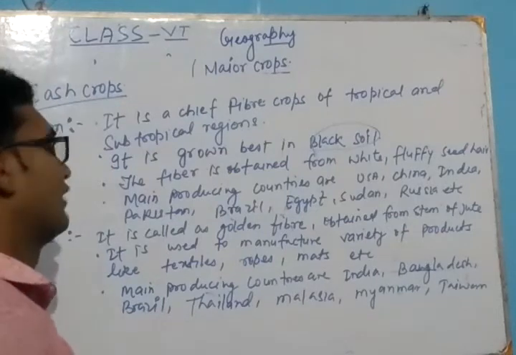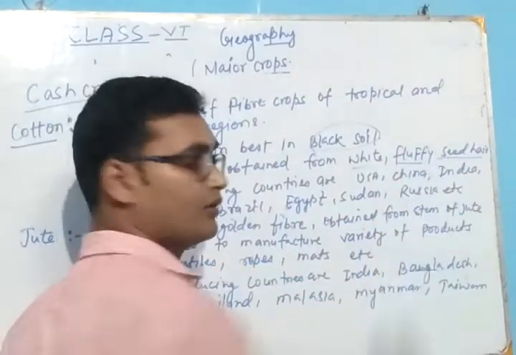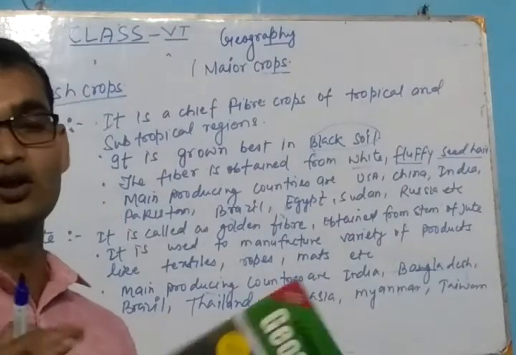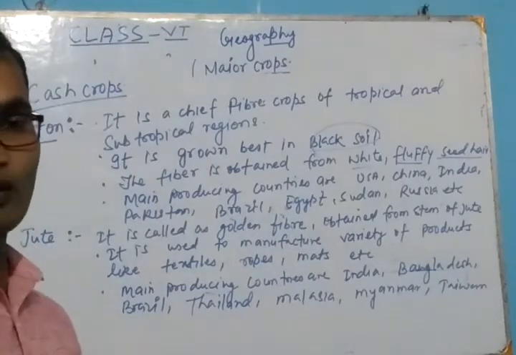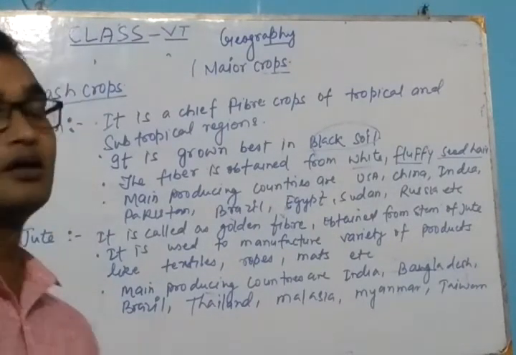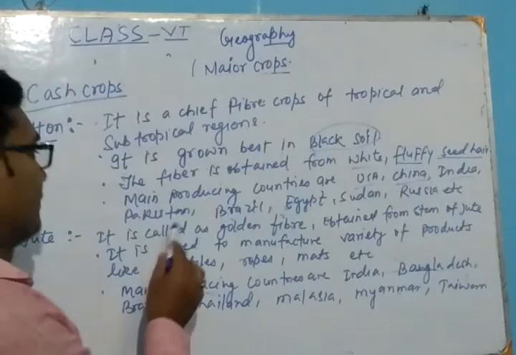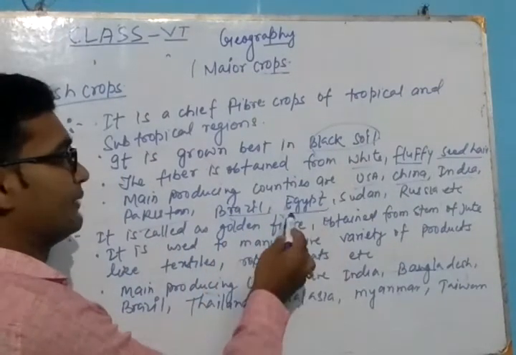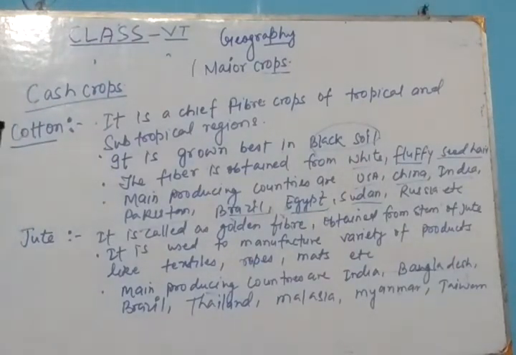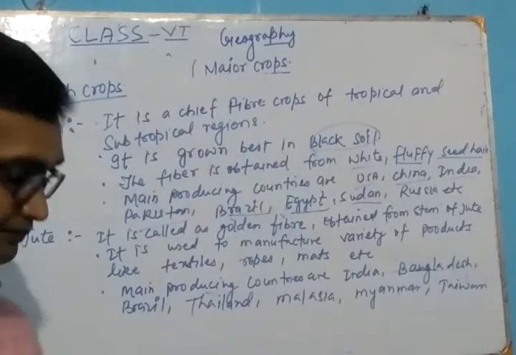Okay, and the fiber of this cotton is obtained from the white fluffy cereal. Means एक इसका फ्रूट होता है, फ्रूट के अंदर जो बहुत सारे सीड्स होते हैं, और उसका जो फ्लावर की तरह जो होता है व्हाइट कलर का, इससे कॉटन बनाया जाता है. और the main producing countries of cotton are the USA, China, India, Pakistan, Brazil, Egypt, Sudan, and Russia. Okay, other countries are also producing cotton, but the best quality of cotton is obtained from India.